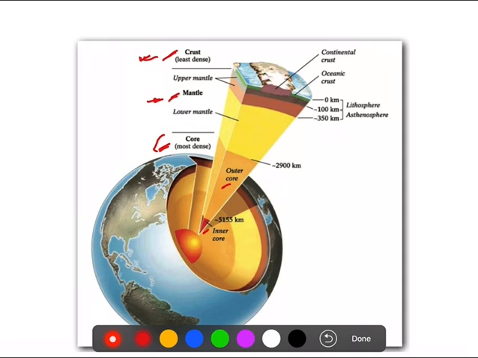It is very hot, the hottest part in the entire structure of the earth. Generally it is in liquid form, gases, and some solids can also be there. That is what the inner core is.